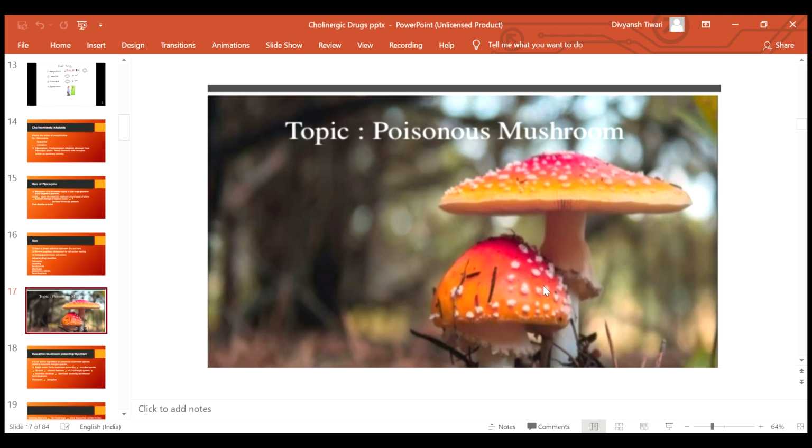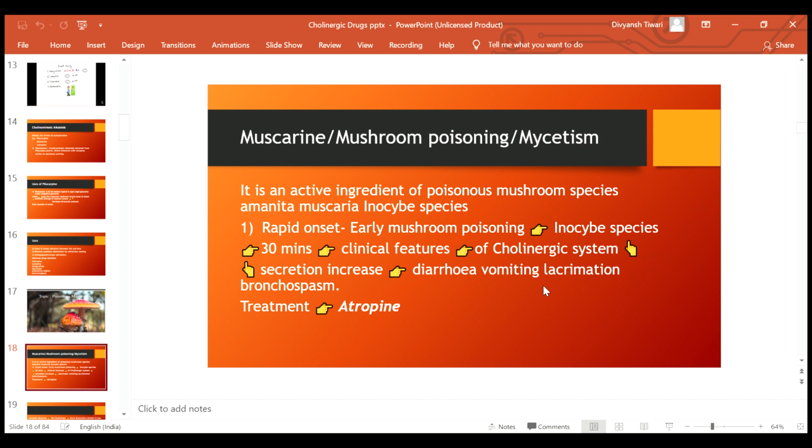Coming to the next, that is the mushrooms. Mushroom poisoning, or mycetism, has muscarine as the active ingredient. The active ingredients are in poisonous mushroom species, that is Amanita muscaria and Inocybe species. As soon as you consume the mushroom, it has a rapid onset. There will be early mushroom poisoning with Inocybe species.